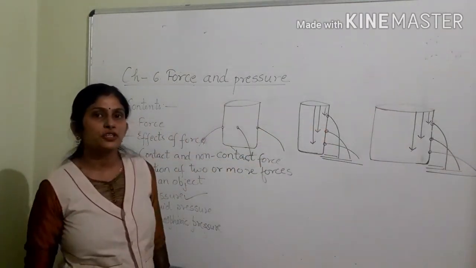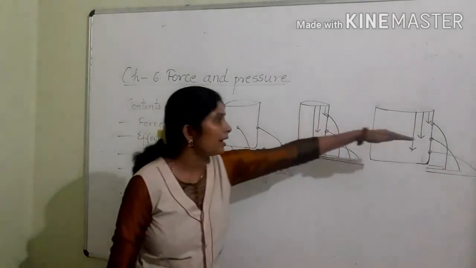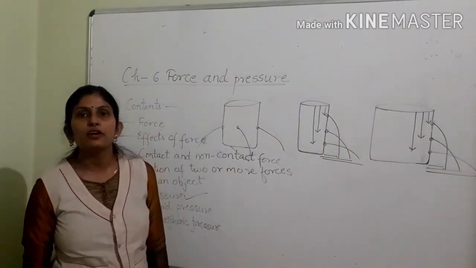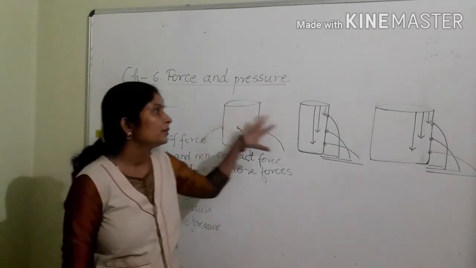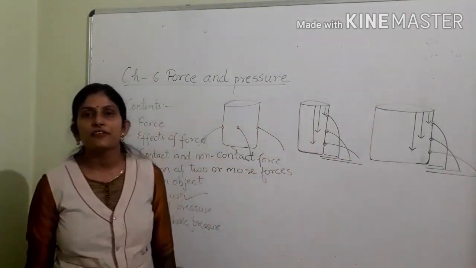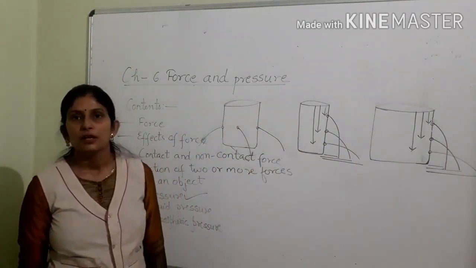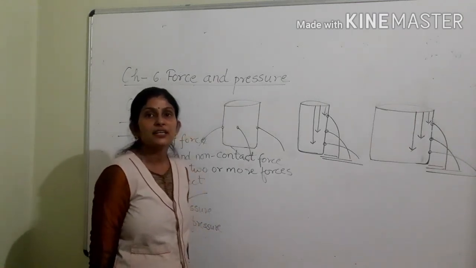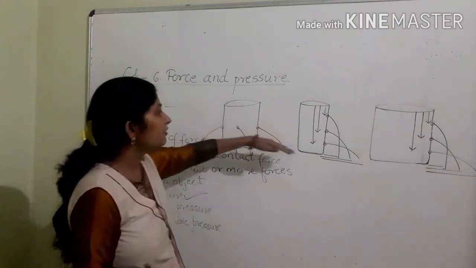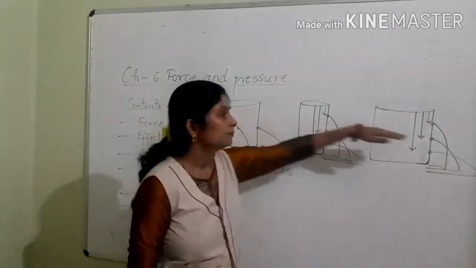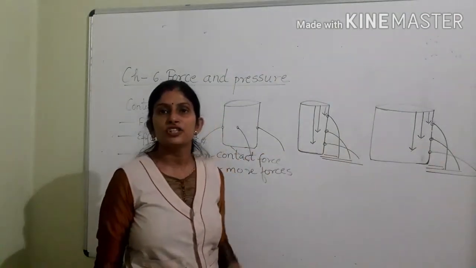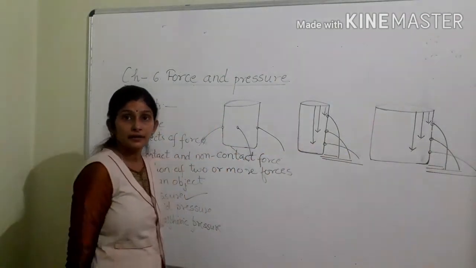So liquid pressure at the same height is the same in spite of different shapes and sizes, because we studied that liquid pressure at a given height is independent of the shape and size of the container.